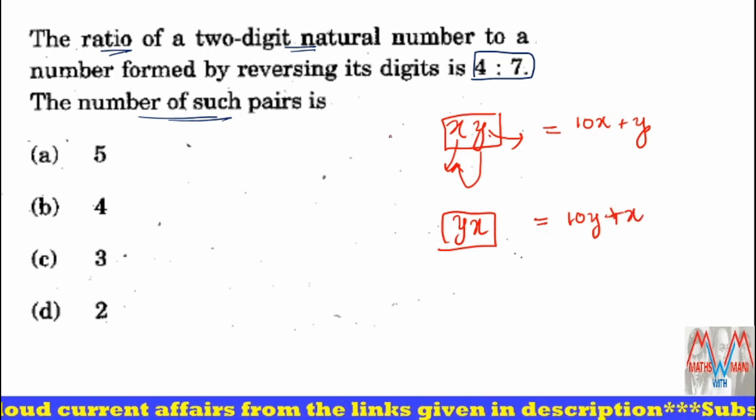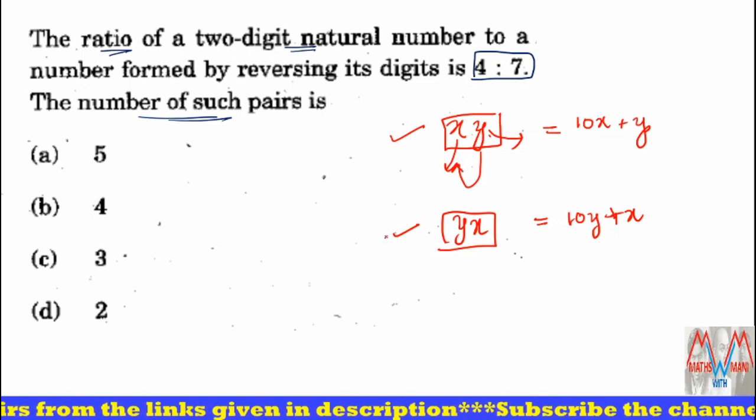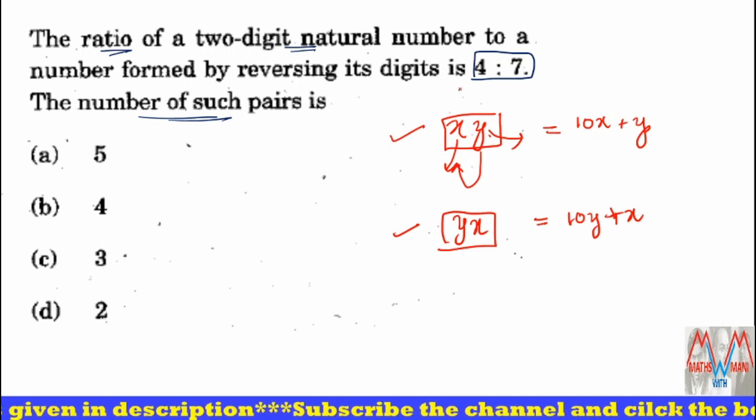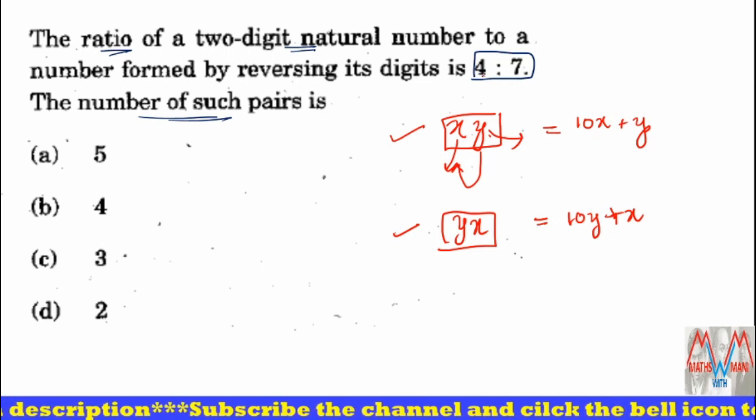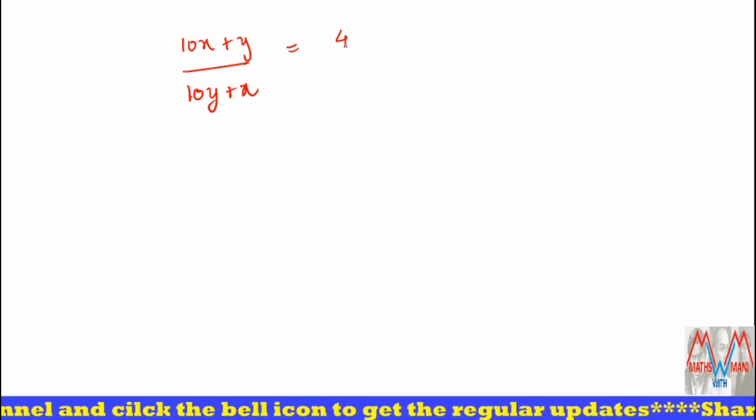Okay. So xy is the original number and yx is the reversed number. Now what was given? The ratio of the original number to the reversed number is 4:7. So I'll write (10x + y)/(10y + x) = 4/7.